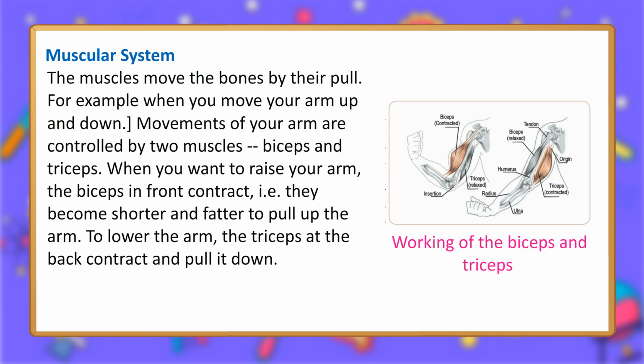Working of the biceps and triceps. Biceps contracted, triceps relaxed. Tendon, biceps relaxed, humerus, radius. Origin, insertion, triceps contracted, ulna.